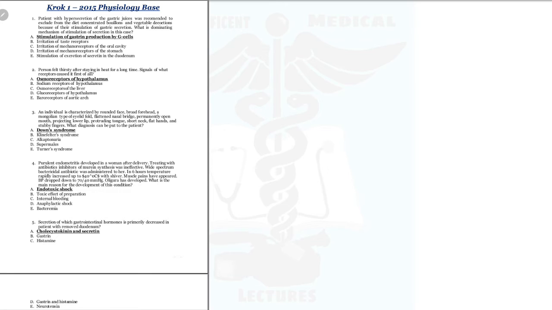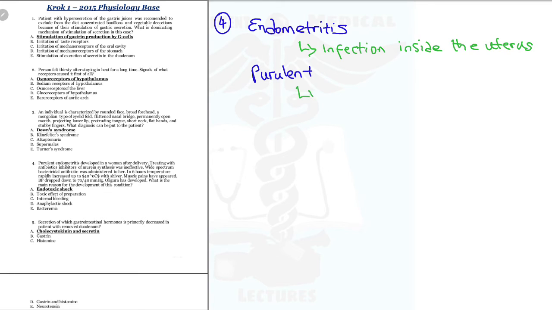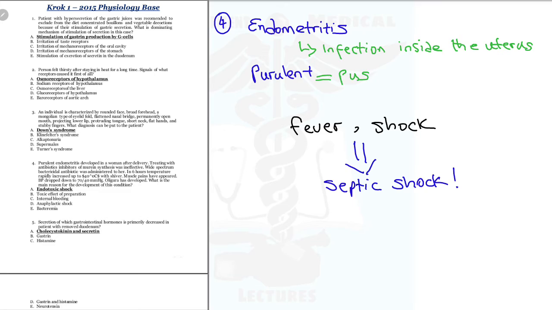First of all, they told you that she had widespread endometritis and that the antibiotic wasn't working. After 6 hours, even though antibiotics were given, the person still has a fever and is in shock. This is called septic shock. Septic shock is the result of an infection. Because of a serious infection that comes from the endometrium, septic shock can also be called endotoxic shock. So the answer is endotoxic shock.